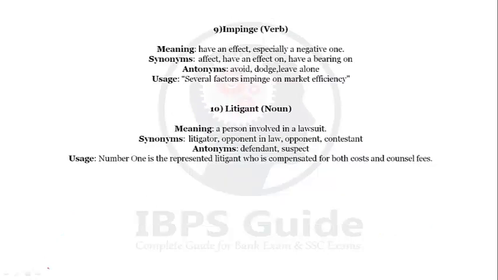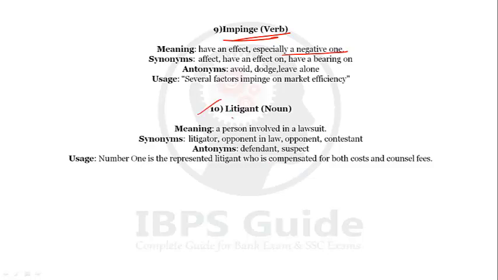Our next word is impinge. Impinge is a verb. Impinge means to have an effect, especially a negative one. When we take a negative effect, that is called impinge. Synonyms will be affect, have an effect on, have a bearing on. Antonyms will be avoid, dodge, leave alone. Several factors impinge on market efficiency. So the impact on market efficiency is negative.